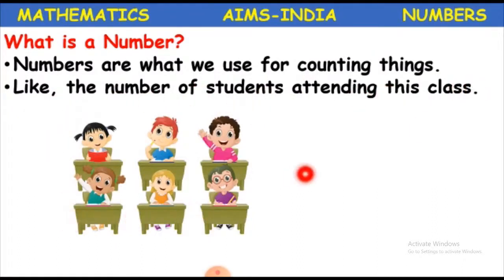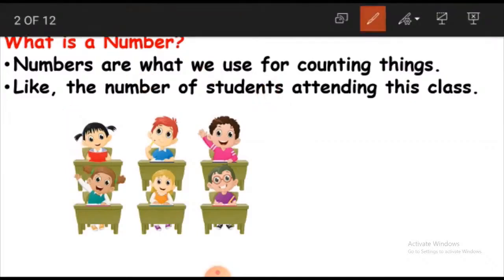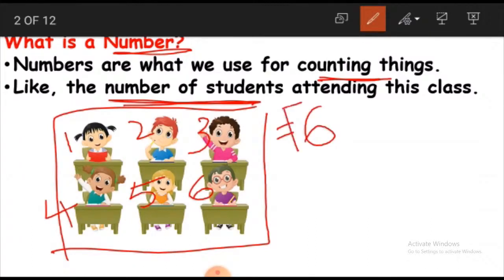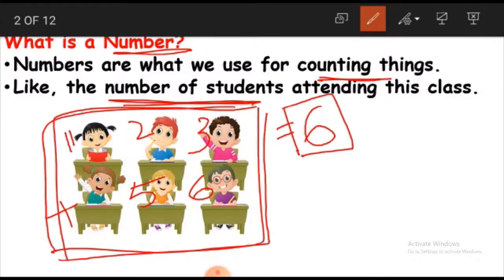Now look at this image here. There are few students attending this class. With the help of numbers, what we'll find out is the number of students in this particular class. We will count 1, 2, 3, 4, 5 and 6. How many students are there in this class? 6. Now 6 is a number which we got by counting the number of students in this class. So numbers help us in counting things.